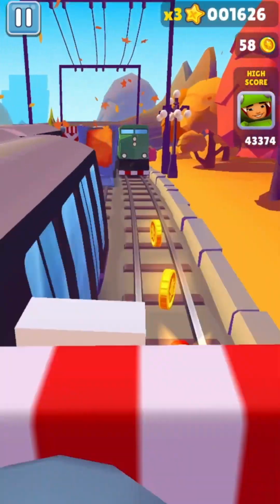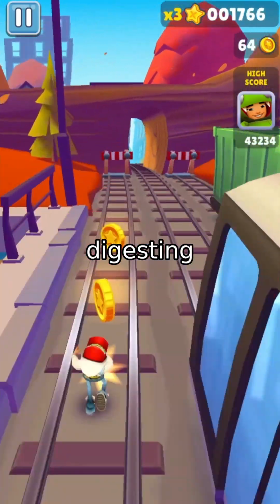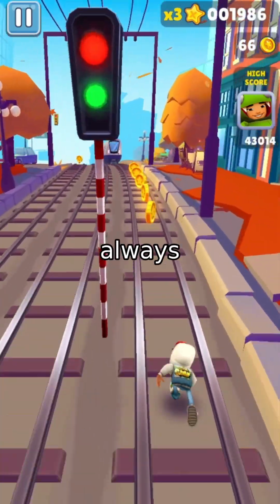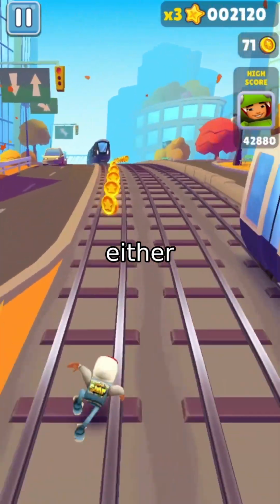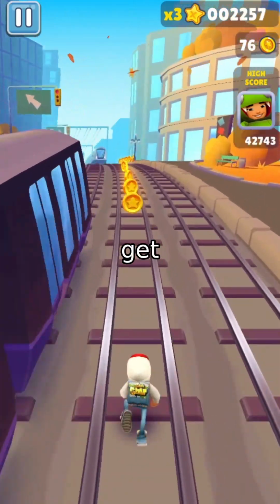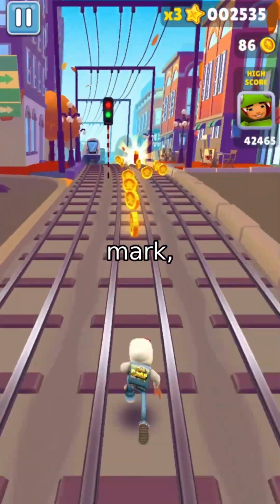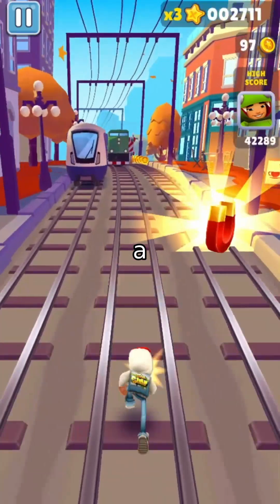Let's break it down. Enzymes are essential for everything from digesting food to powering our cells. But predicting how they interact with molecules has always been tricky. Traditional methods either ignore key biological clues or get lost in a sea of generic data. The result? Predictions that miss the mark, like trying to find a needle in a haystack without a magnet.